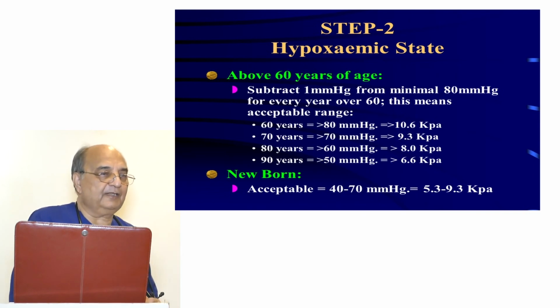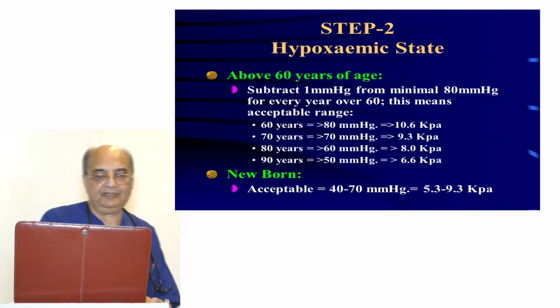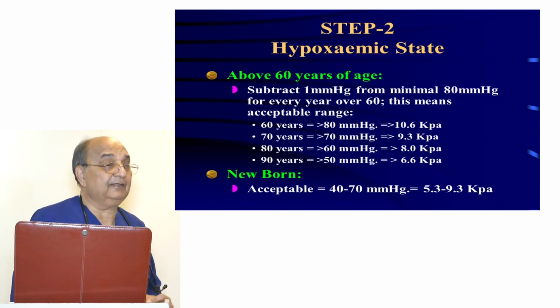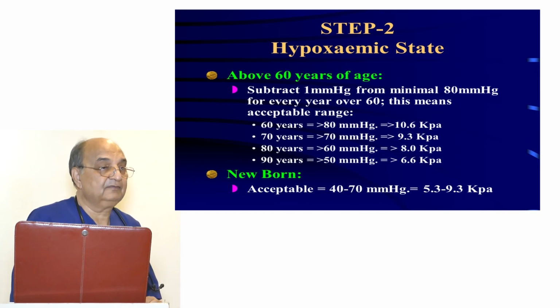If the person comes with 70 years age, we say acceptable. If his PO2 is 75, we say, oh, it's very less. No, it's not less. It is normal for him. So always relate it with the age. Newborn, acceptable age 40 to 70 millimeter mercury. If they send a sample to us to look at the ABG and it is 60, so it is normal for him. Don't expect it should be greater than 80.